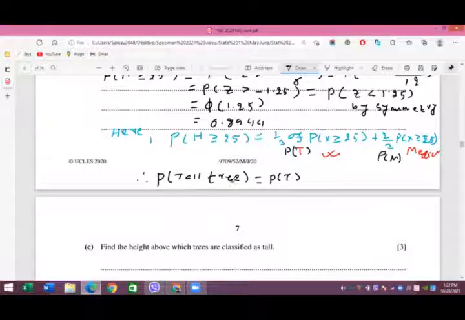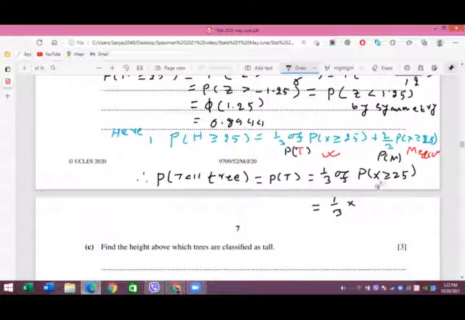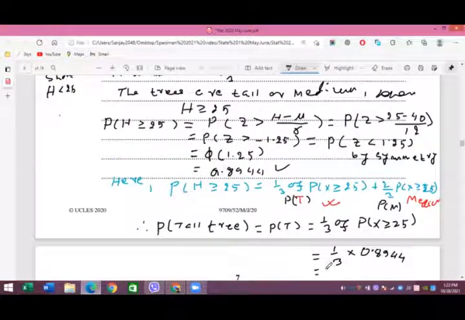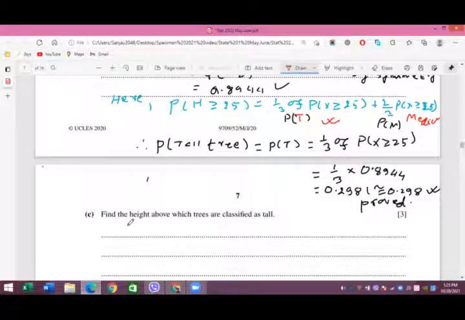So that is PT equals 1 by 3 of P(X greater than or equal to 25), and we have just found that this is 0.8944. So 1 by 3 multiplied by 0.8944 gives 0.2981, and up to 3 significant figures you can write it as 0.298, and hence this is proved. Let's now go to question C.